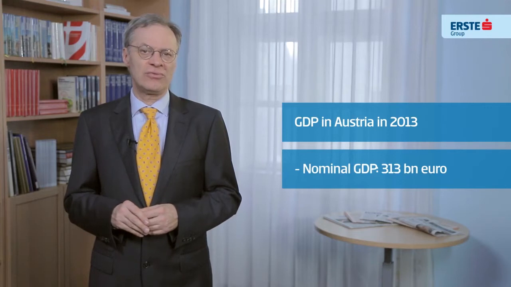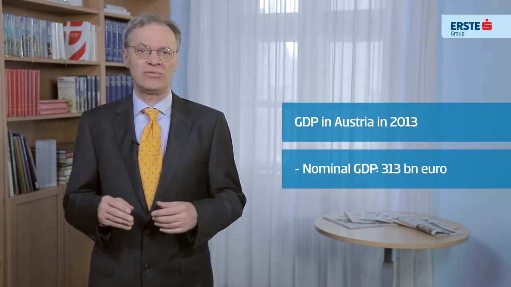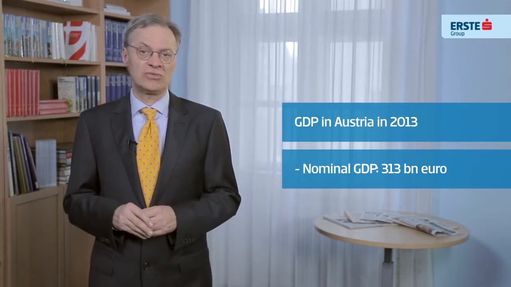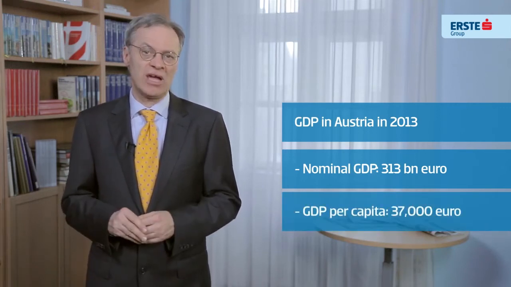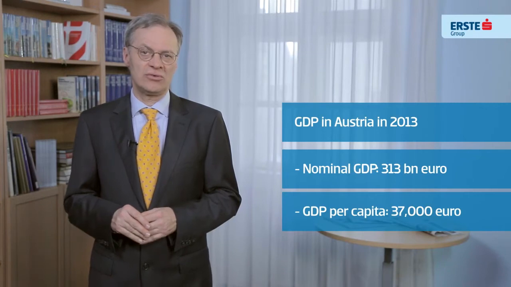The economic output of a country is measurable. The indicator is gross domestic product, also well known as GDP. GDP is the total value of all goods and services that a country produces and consumes during a whole year. In Austria, for example, nominal GDP was 313 billion euro in 2013, according to the Austrian Statistical Agency. This translates into a GDP per capita of 37,000 euros.